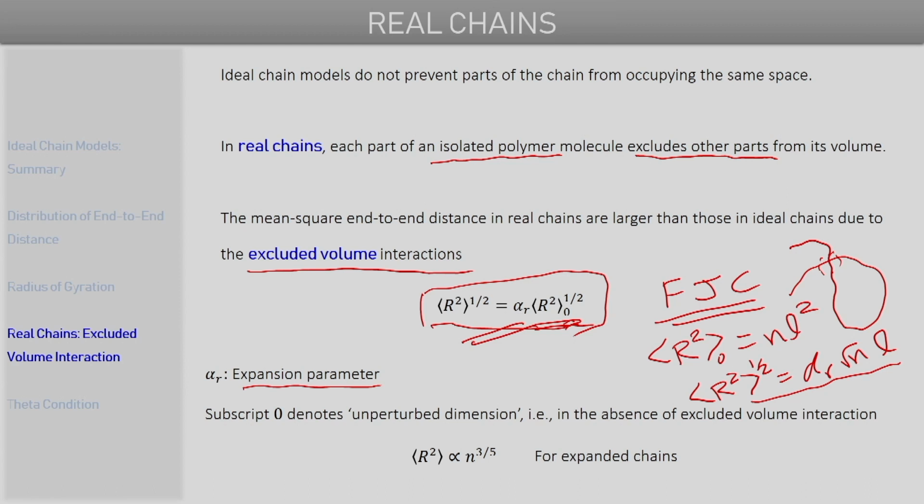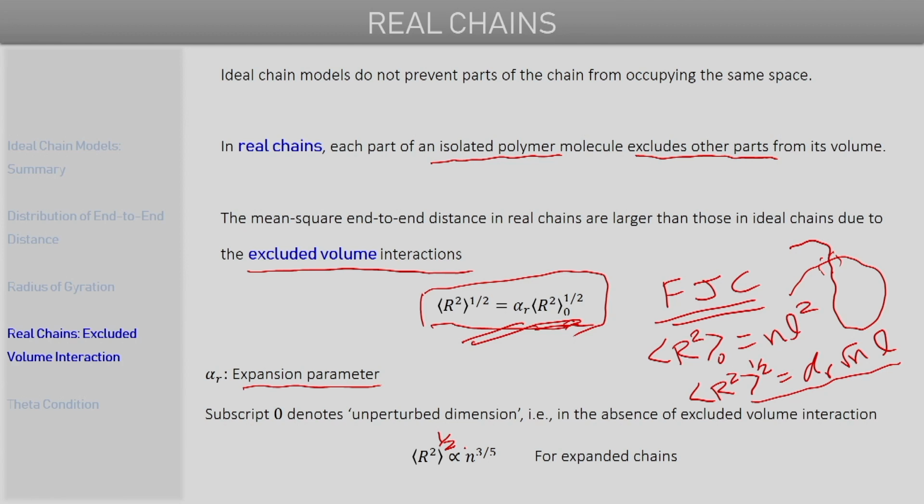We know that for ideal polymer chains, the mean square end-to-end distance scales as n, the number of bond vectors present in the polymer chain.